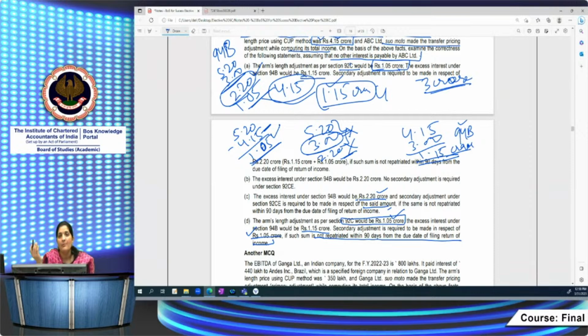क्योंकि ऑलरेडी आपने क्लेम नहीं किया. You have not claimed in your return of income. You have claimed only 3 करोड़ का interest, right? So 1.15 का excess interest you are carrying forward, that he is going to reduce it. See, so this is the way we have to apply these provisions 94(2)(CE) and 94B.